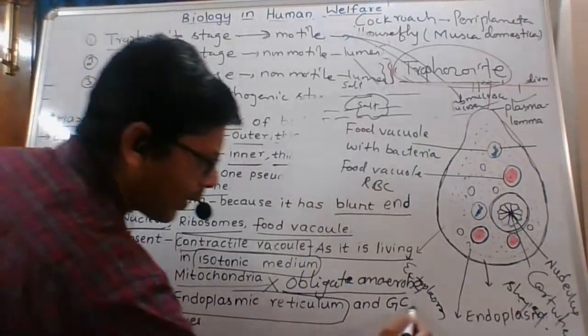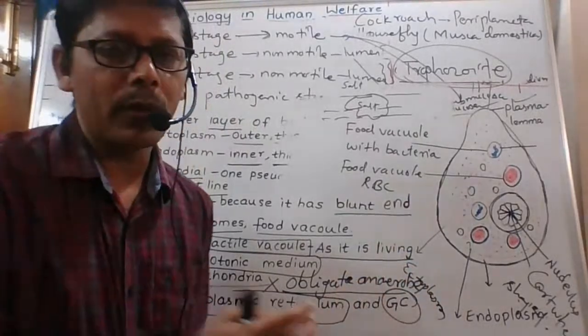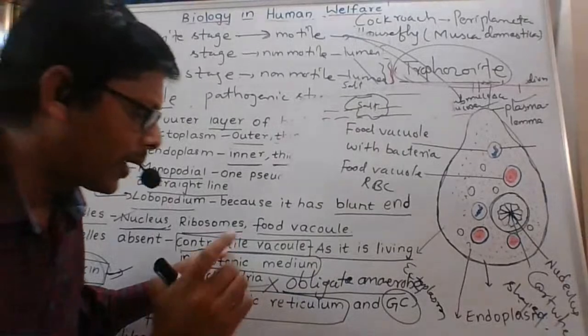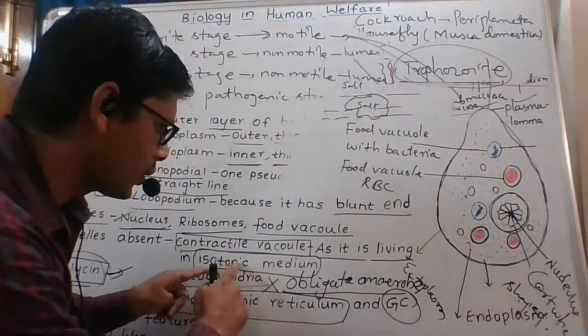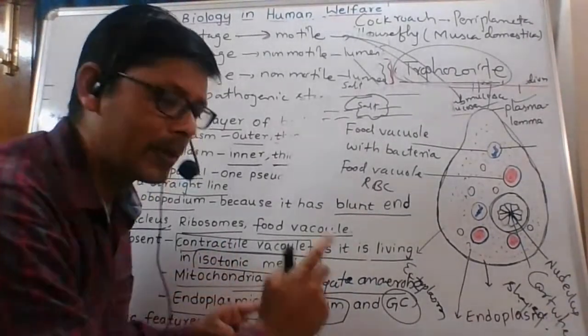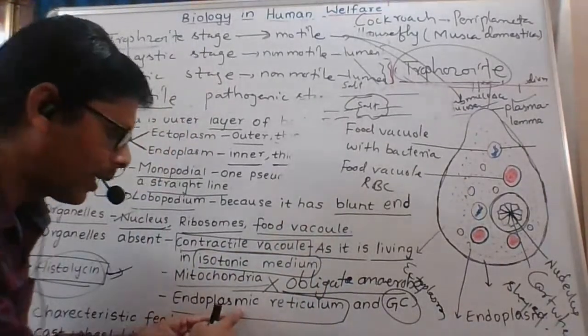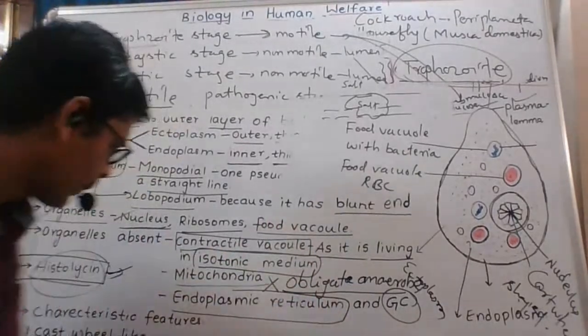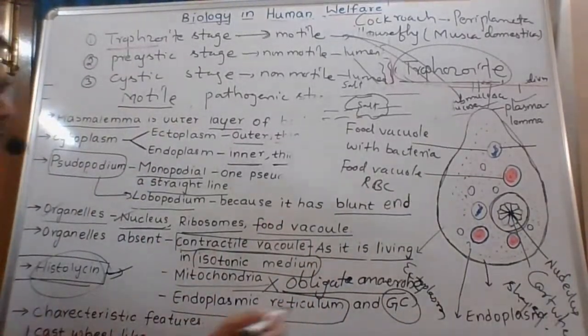Next one, endoplasmic reticulum is also absent, and Golgi complex is also absent. Four organelles are absent here. We mentioned contractile vacuole is absent because it is living in isotonic medium. Mitochondria is absent, that's why it is an obligate anaerobe, and endoplasmic reticulum and the Golgi complex are also absent. Okay, next one, what are the characteristic features?